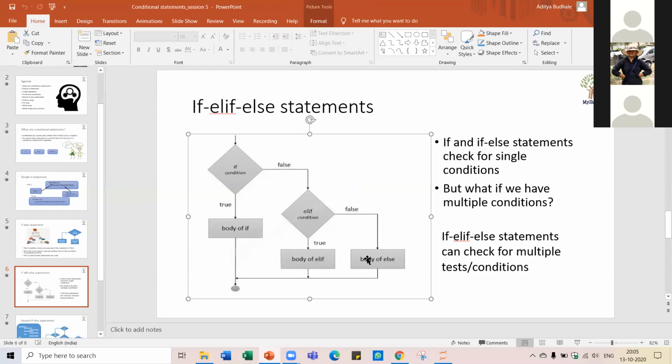Otherwise, by default, this code will be executed. Remember that whenever we want to test multiple conditions, we will use the if, elif, else statement.